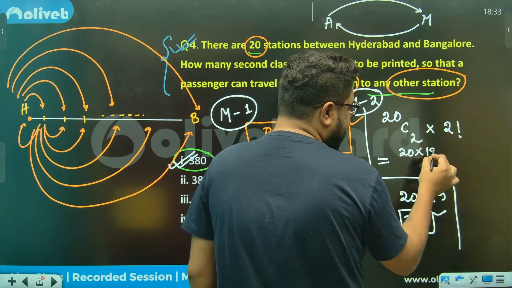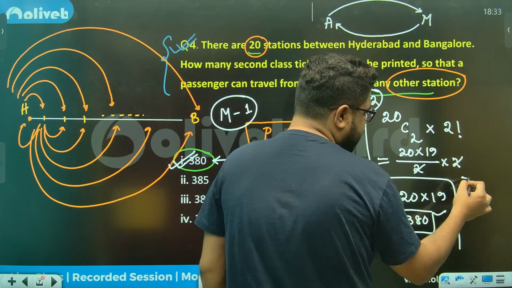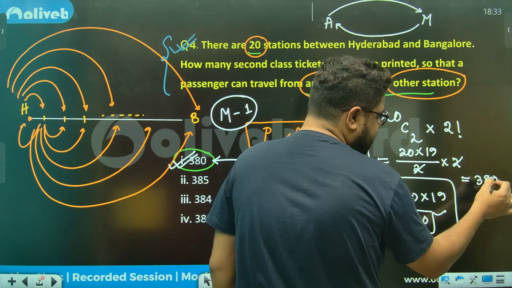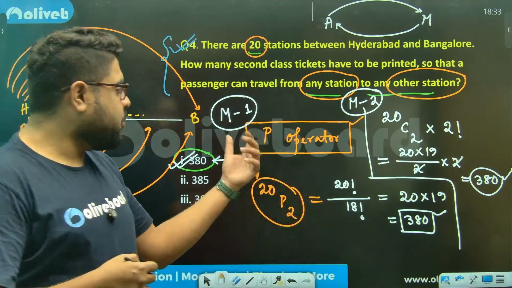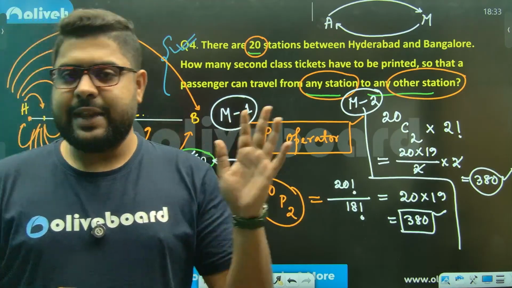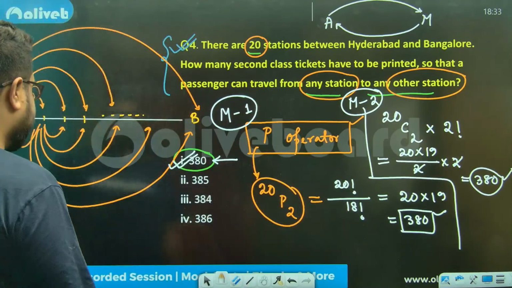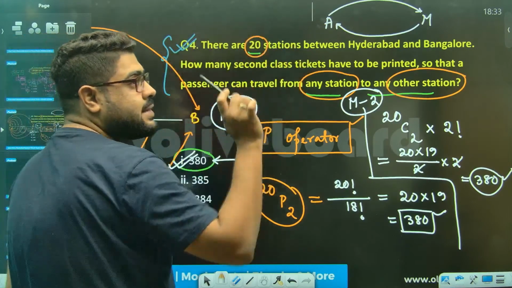NC2 is n into n minus 1 by 2 into 2. There also you will end up getting the same answer, sir. Same answer. So now it's up to you. You want to do P by C, whatever. It's completely up to you guys. Perfect, everyone? Perfect, sir? These type of questions are coming.